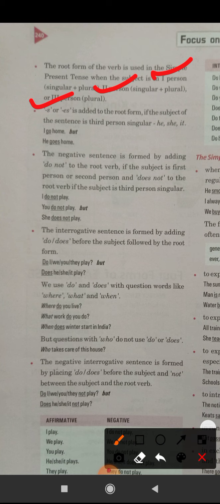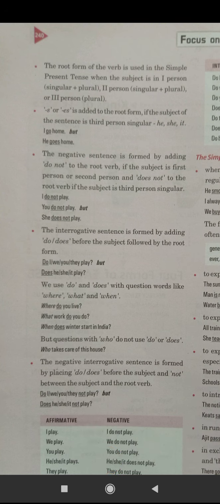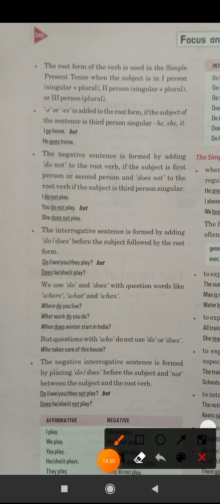Okay, so we use, see, first person singular is I, and what is the plural of I? We. I and we are the first person. Okay, and second person you. What is the plural of you? You. It remains same. Okay, so with I, we, you, they, we use root form as it is.